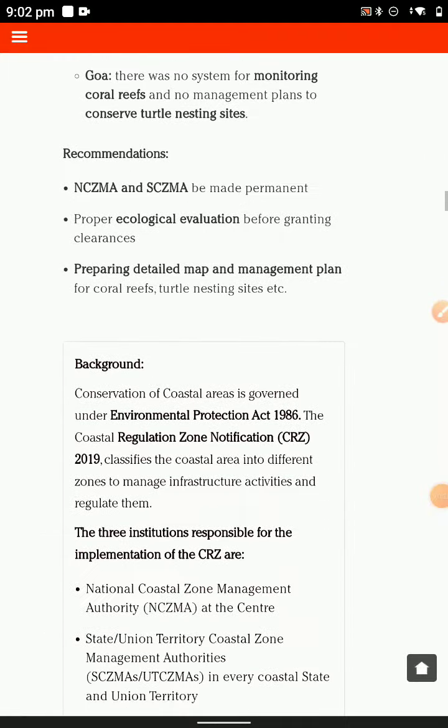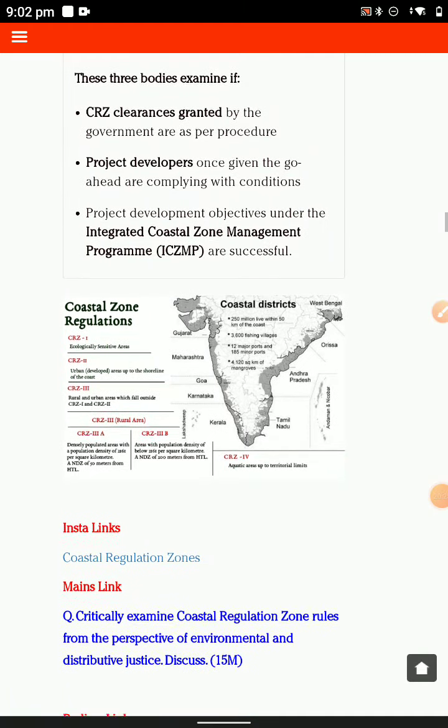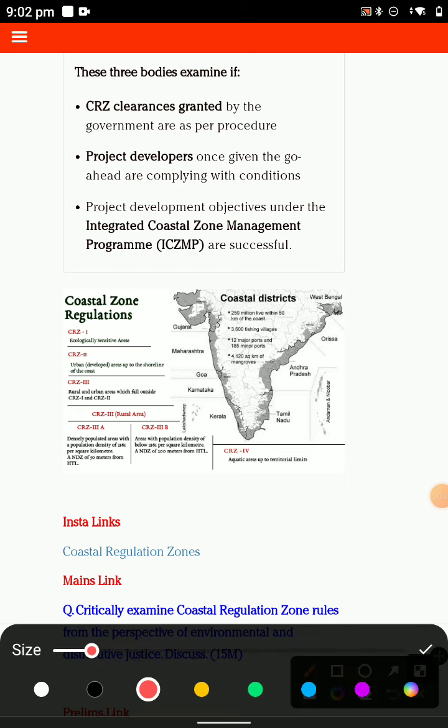Then move on to the next topic, backgrounds क्या है. Then you have more on the coastal distribution. What is the ecosystem? Because you have read about the Western Ghat. You have like these types of the Western Ghat.